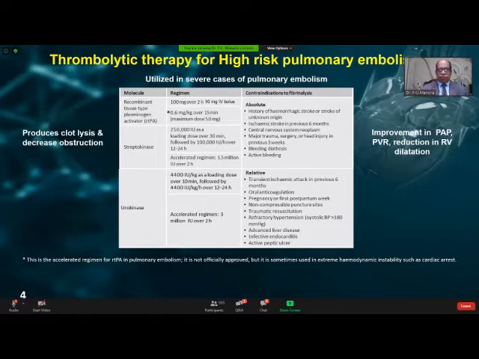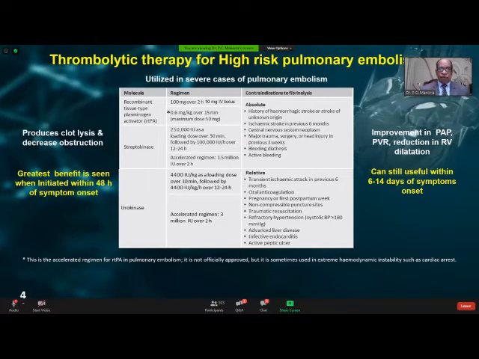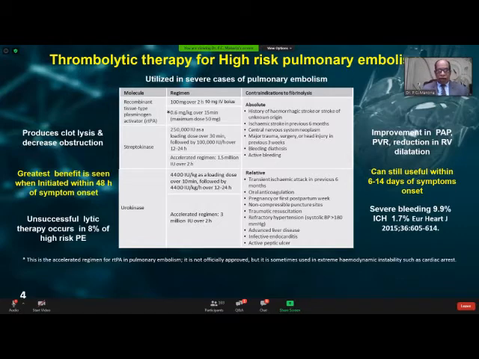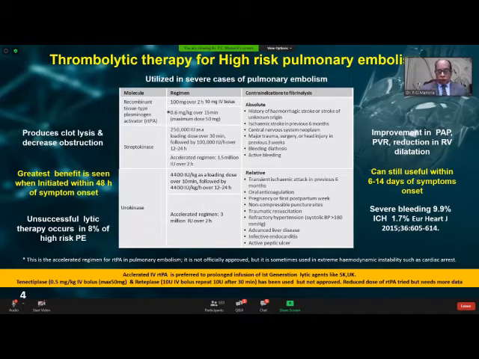When we lyse these patients, it produces lysis of the clot, the obstruction is decreased, there's improvement in the pulmonary artery pressure, pulmonary vascular resistance, and reduction in the RV dilatation. The greatest benefit is seen when initiated within 48 hours of symptom onset, and this can still be useful even within 6 to 14 days of symptom onset. Unsuccessful in about 8%, and bleeding may occur in 9%, and ICH at 1.7%. When you're using lytic therapy, you must look at all these contraindications before initiating it. Tenecteplase has also been used, reteplase has also been used, but these agents are not yet approved.